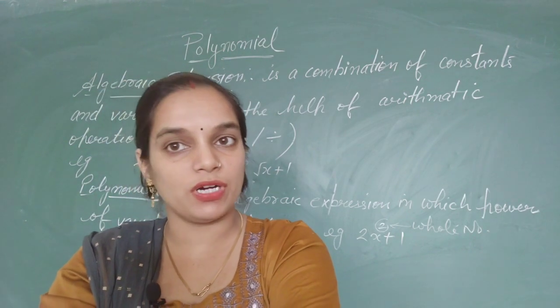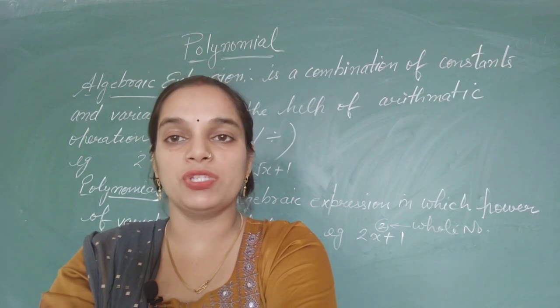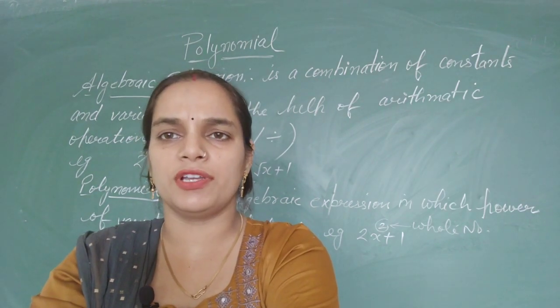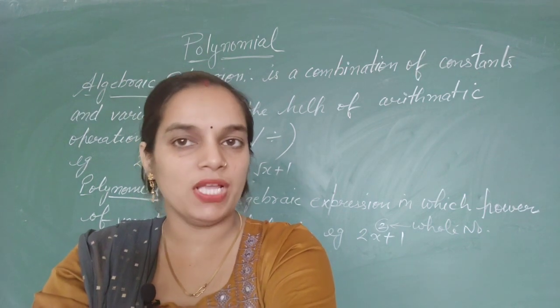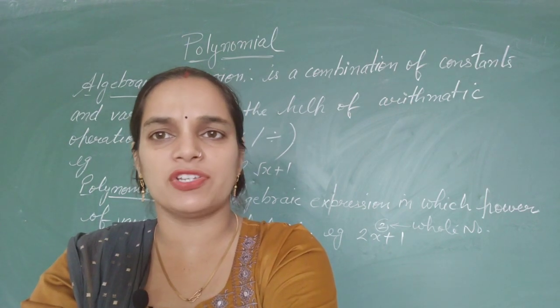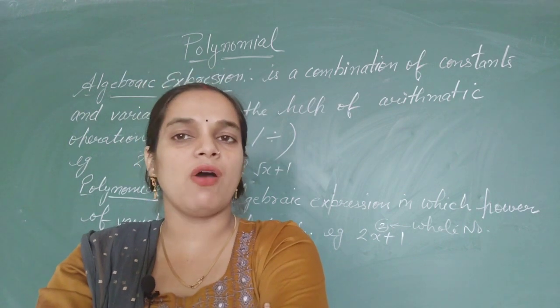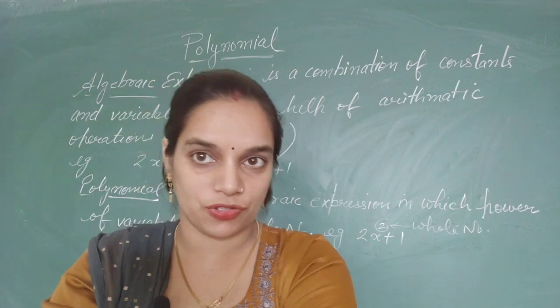And I am using two words, constants and variables. The meaning of constant is simply our real numbers like 2, 3, under root 2, 1 by 2 and so on. And the meaning of variable is like our English alphabets in small letters, which we always use. Now I am taking an example for algebraic expression.